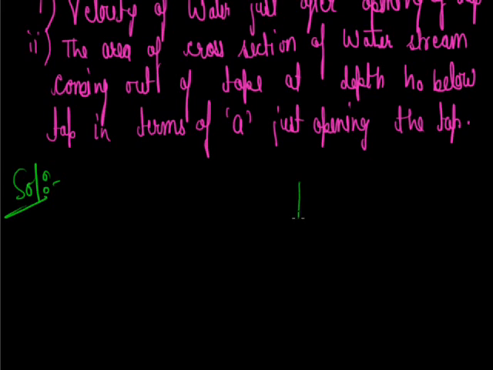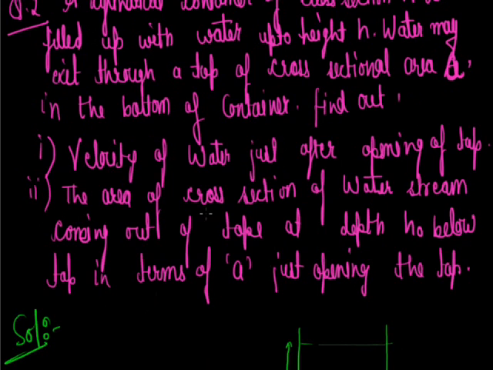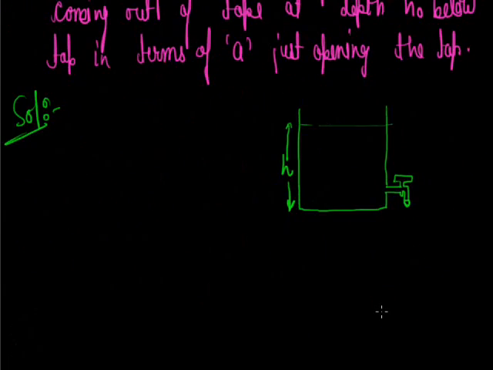Let us consider this is a cylindrical container, a tap, and water is filled up to height h, and we have to find out the velocity of water just after opening the tap and the area of cross section of the water stream coming out of the tap at depth h naught below the tap in terms of small h. Okay, so here water is filled up to height h and its cross sectional area is capital A while the tap's cross sectional area is small a. So first, now applying Bernoulli's theorem.